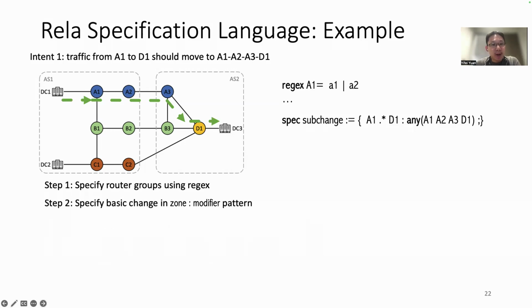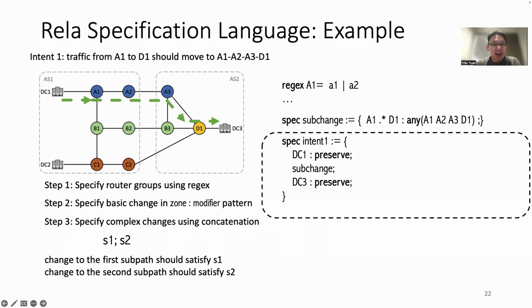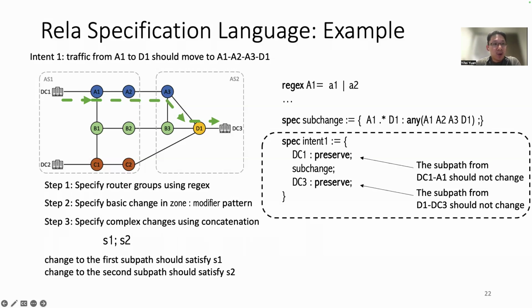Next, we can specify the change relation for the full path from DC1 to DC3 using the concatenation composition. The full spec is shown on the right. We use DC1 preserve and DC3 preserve to specify that the subpaths from DC1 to A1 and D1 to DC3 should stay the same. For the middle subpaths, we can reuse the spec defined before to specify the desired change. Finally, we can concatenate all those three specs together to have the complete change spec for intent 1.